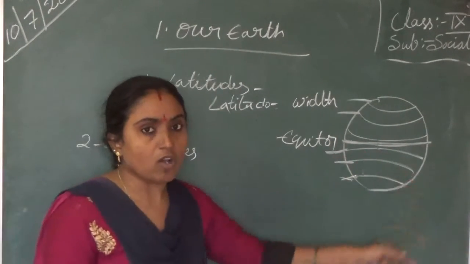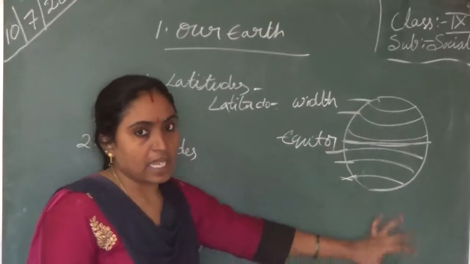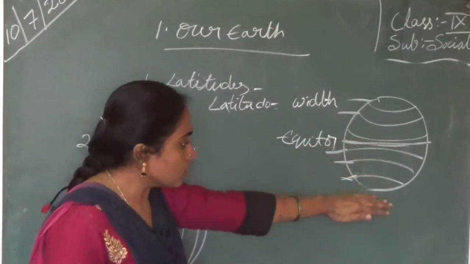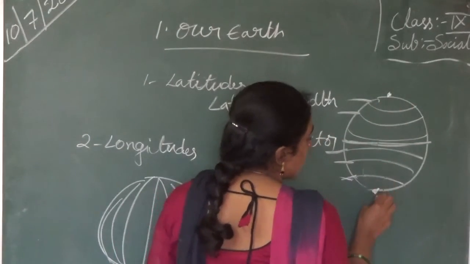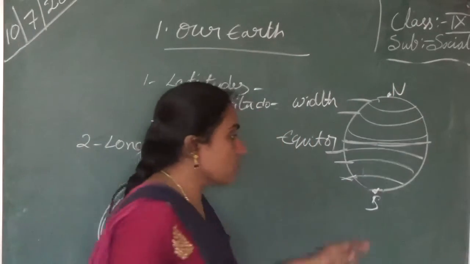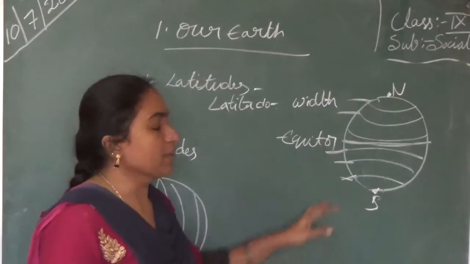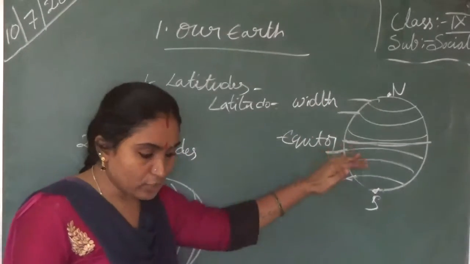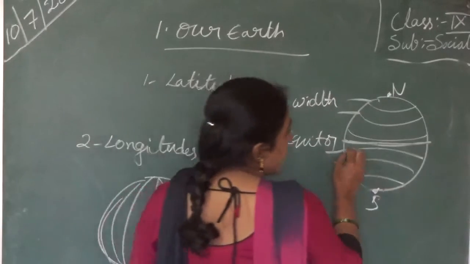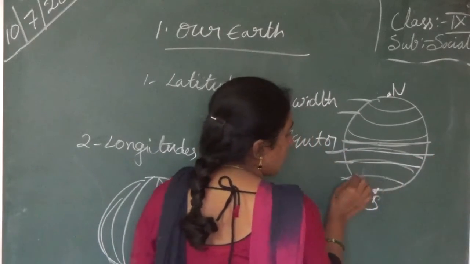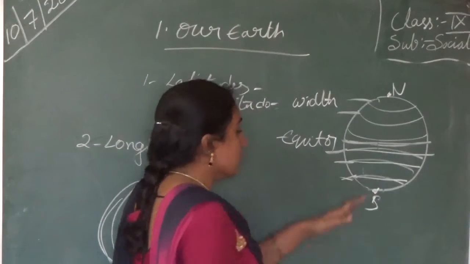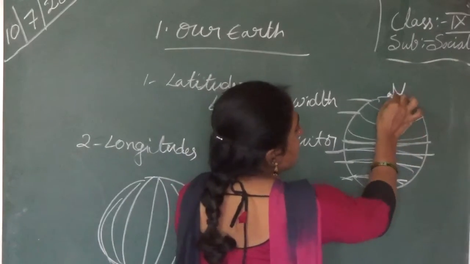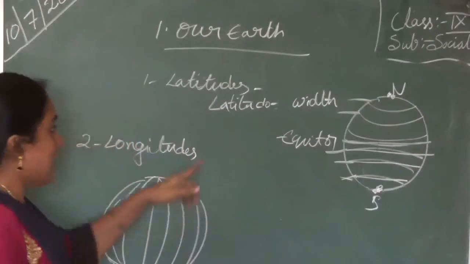Latitudes go around the earth, and when we go towards the north poles or south poles, the latitudes reduce in size. This line is long, the next is shorter, and the next shorter, and near the north or south, it looks like a point. Okay, these are the latitudes.